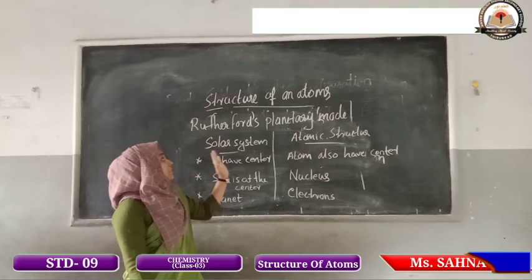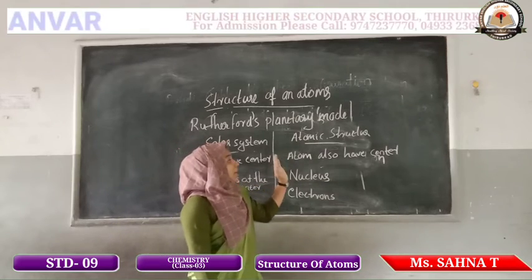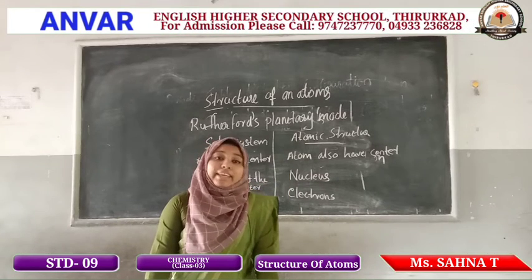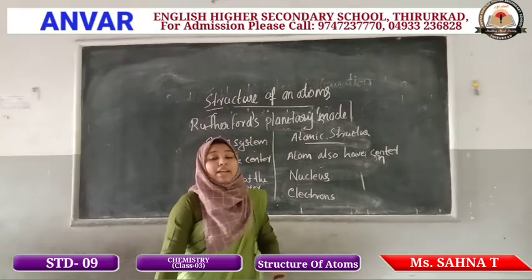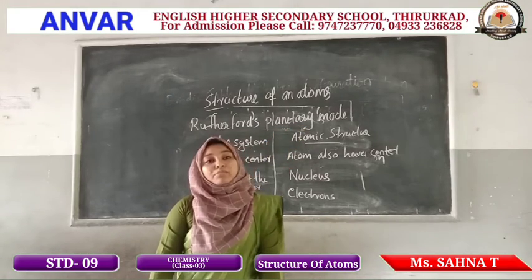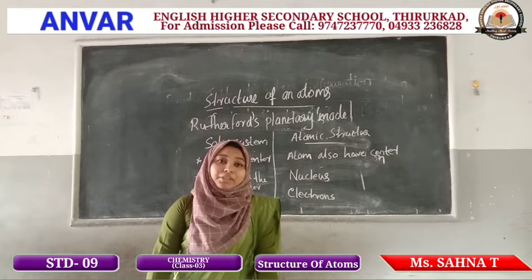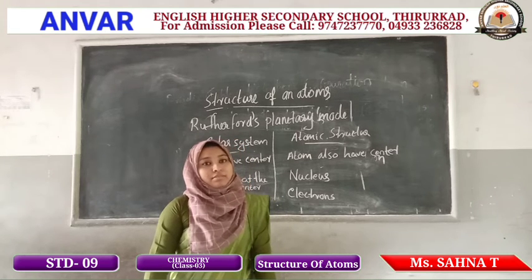He compared the solar system and the atomic structure, so his model is known as the planetary model, or solar system model, of atomic structure.